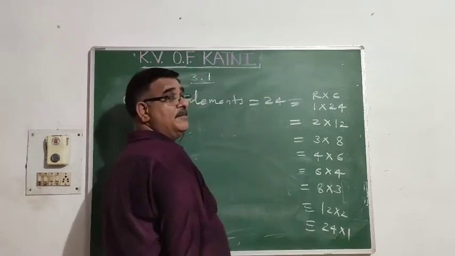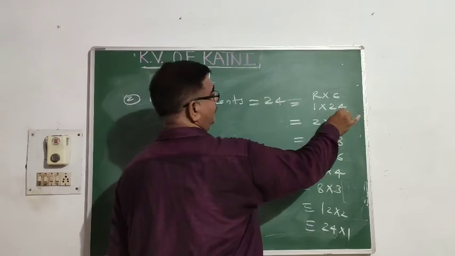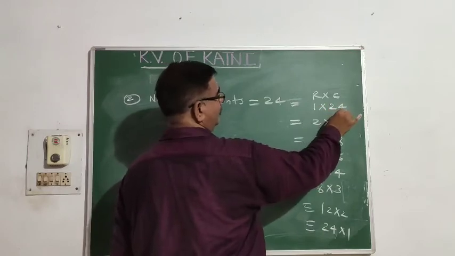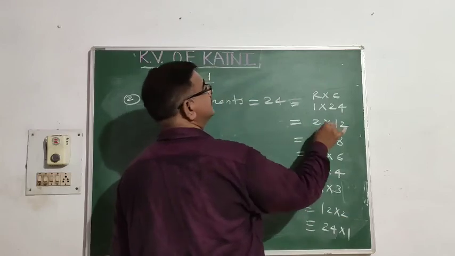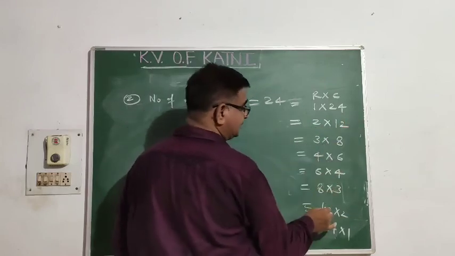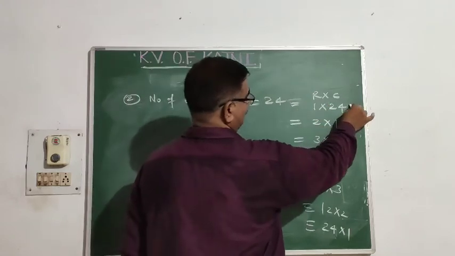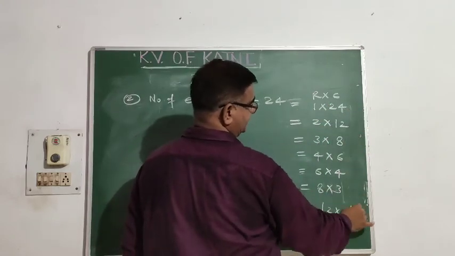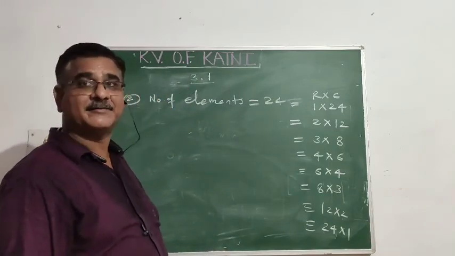These are the possible matrices having order 1 cross 24, that is 1 row and 24 columns, or 24 rows and 1 column, 2 rows and 12 columns, otherwise 12 rows and 2 columns. Similarly, the remaining are these. So 2, 4, 6, 8. Total possible matrices, 8 possible matrices are there.